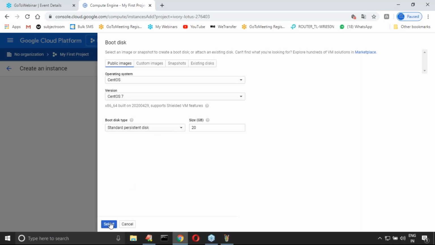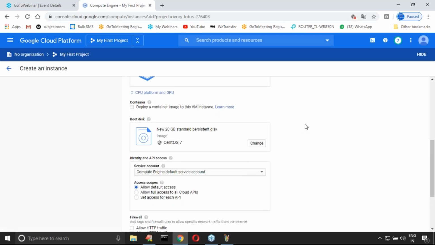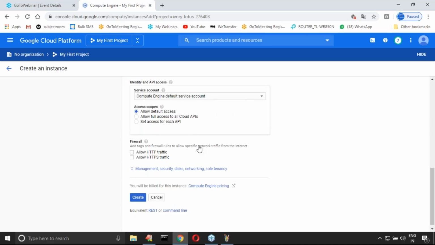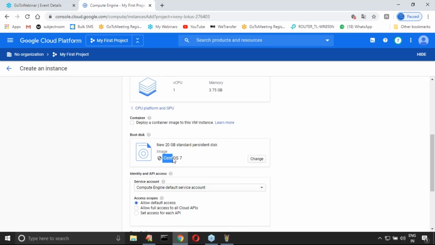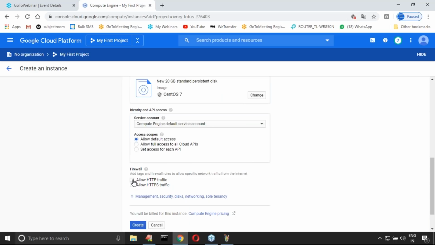Select. Now after that, just observe that it is showing CentOS, sir, new 20 GB standard persistent disk. It is 20 GB, so 20 GB standard persistent disk, hard disk it provided, right? Next, this 3.75 GB means RAM. Now here allow HTTP traffic, allow HTTPS traffic, because if you want to connect with the SSH clients, then this one we require.